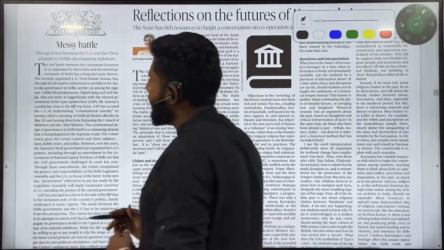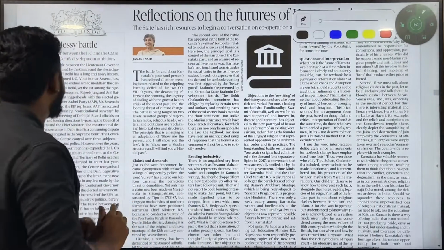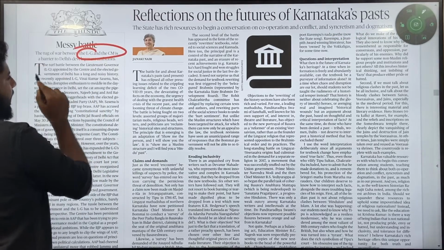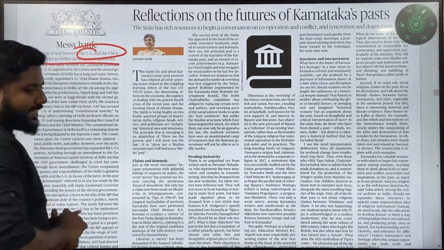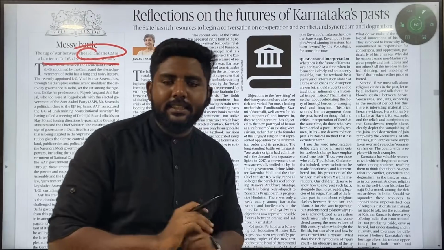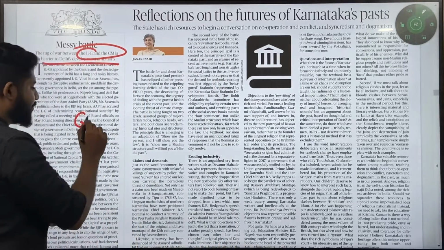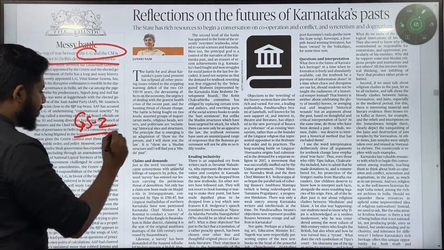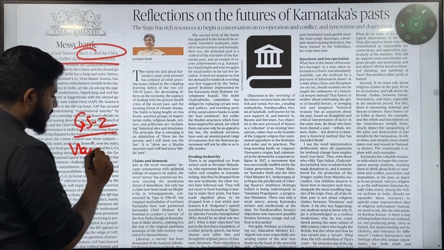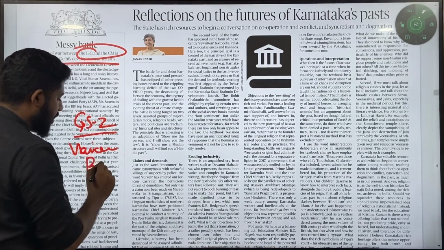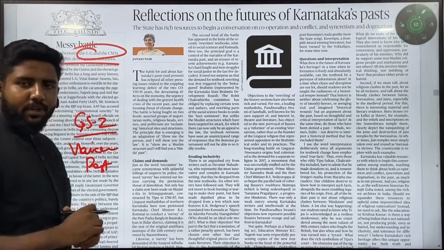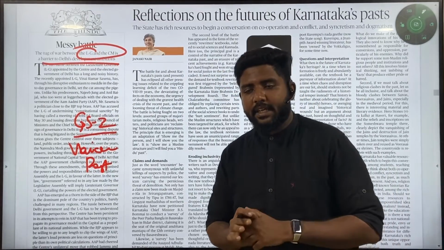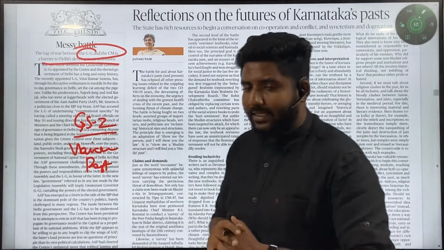Next, messy battle. A tug of war between the Lieutenant Governor and the CM is a barrier to Delhi's development. So again, this comes in GS2, where they talk about various constitutional positions and posts. We all know that every state has a governor and every state has an assembly. Union territories don't have an assembly.